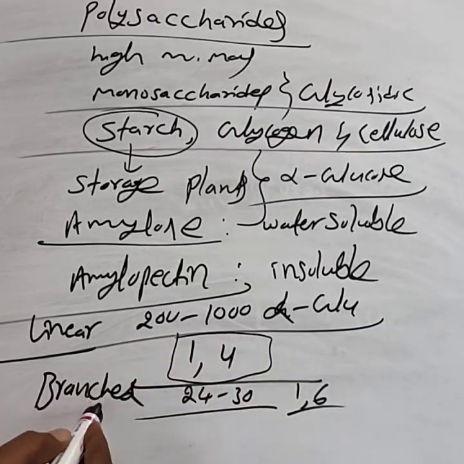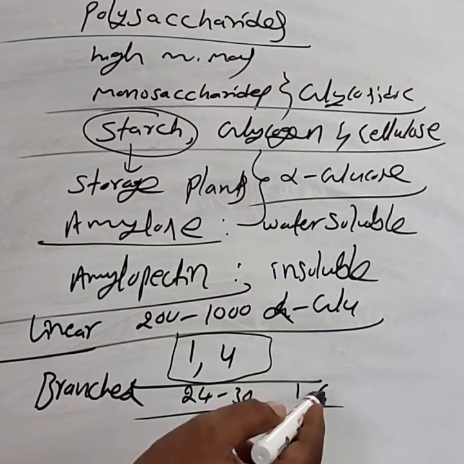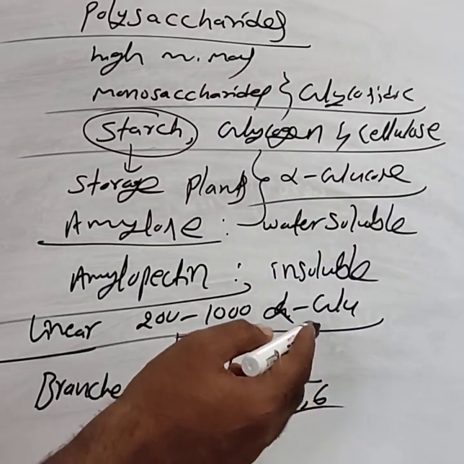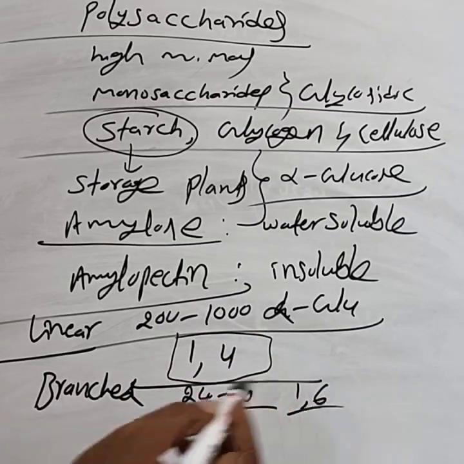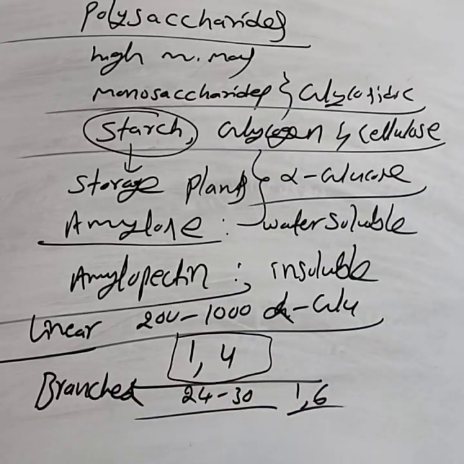While branching takes place at 1,6, the first carbon atom of one glucose joins the sixth carbon atom of another glucose. That branching takes place for every 24 to 30 glucose units. This is about the structure of amylose and amylopectin.